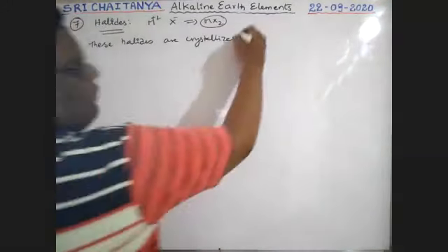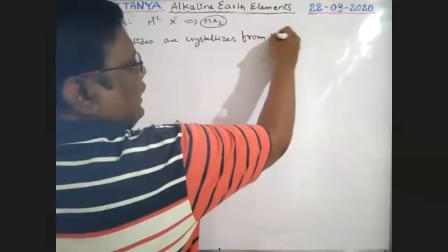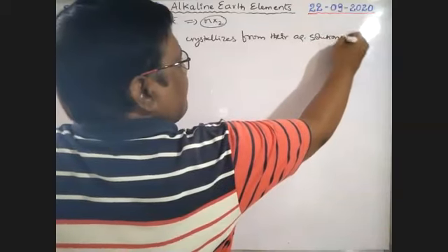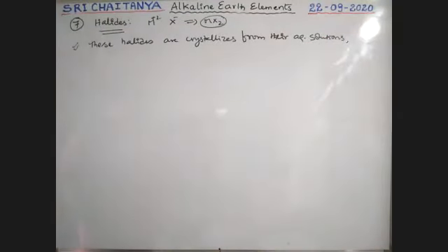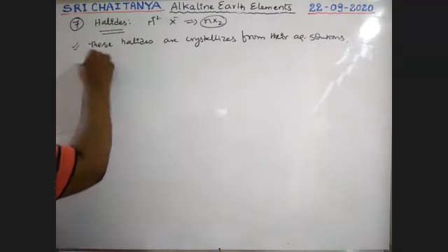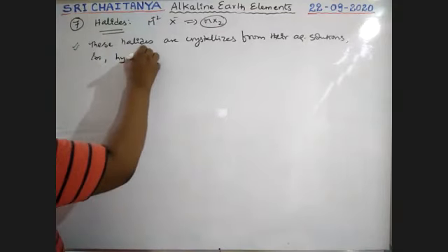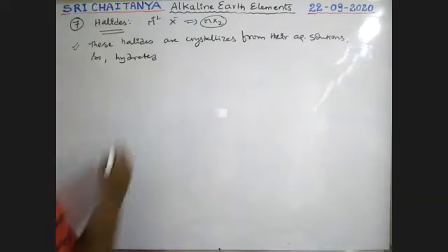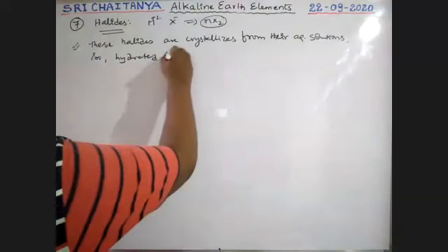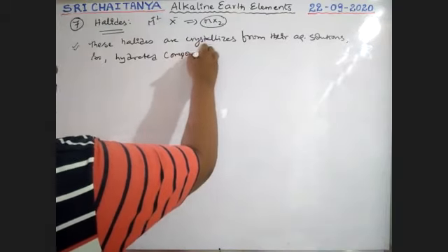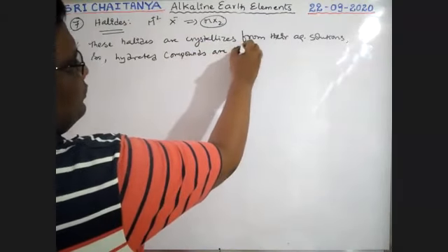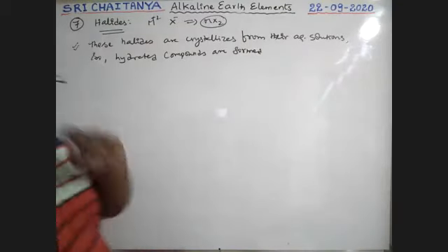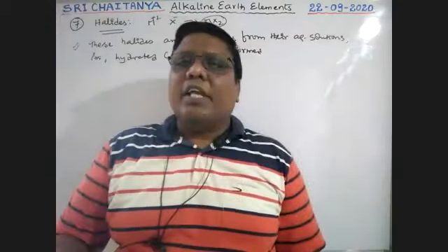Crystallizes means solidifies from their aqueous solutions. So hydrated compounds are formed. That means our halogen compounds are mostly hydrated compounds.